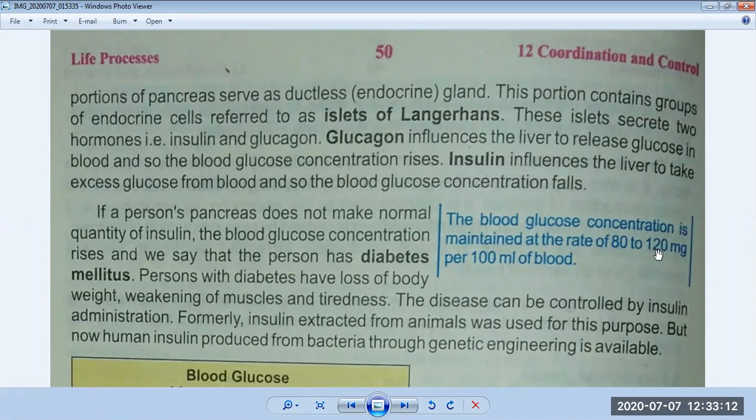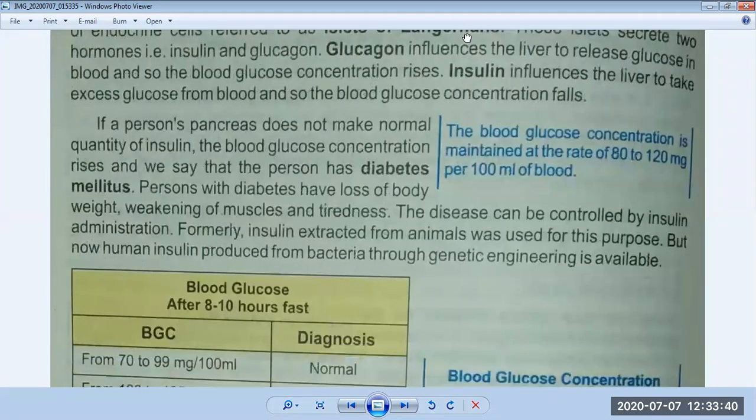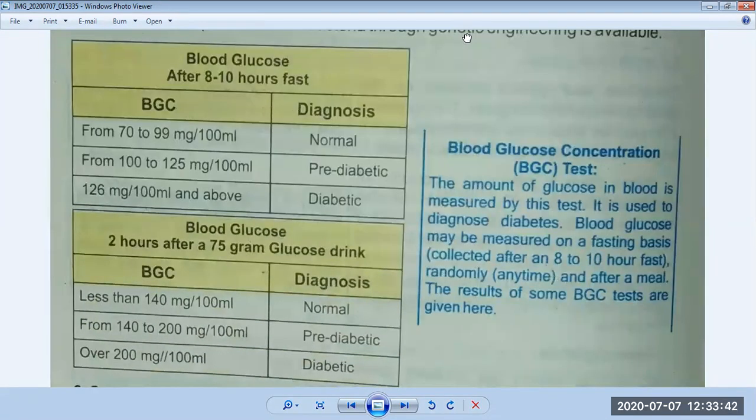If the ratio crosses 120 mg, it means a person is diabetic. If it is less than 80, then a person is also at risk of many diseases. So its ratio should be maintained in our body at 80 to 120 milligram per 100 ml of blood. Okay, now look at the table. This table is very important. This table will tell us about the blood glucose concentration.